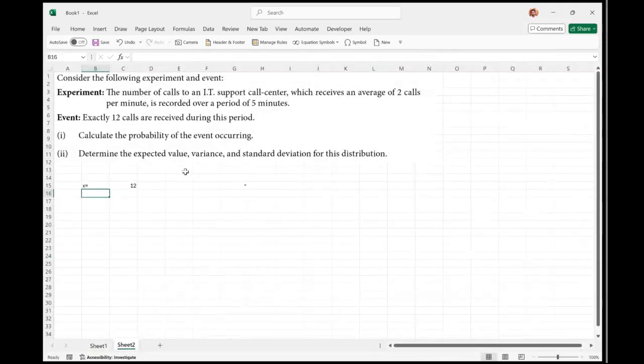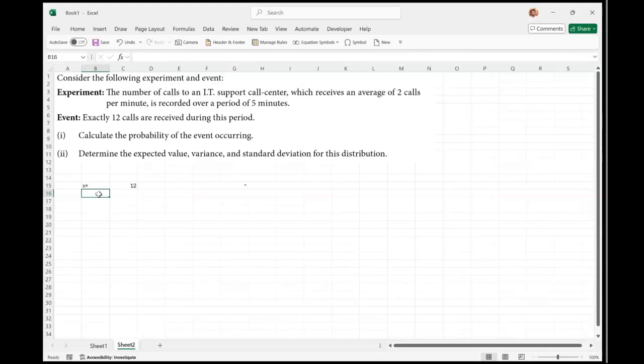Now, if the question looks something like this, we are given an experiment: the number of calls to an IT support call center, which receives on an average of 2 calls per minute, is recorded over a period of 5 minutes. Event: exactly 12 calls are received during this period. What is the probability of that event occurring? So I can see what is given to me. I can clearly see that the X value is given to me, exactly 12 calls happening.